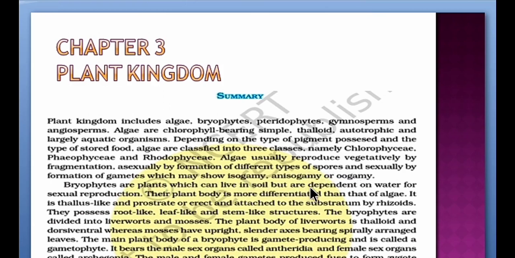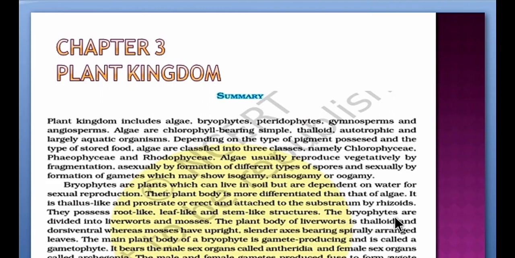Bryophytes are plants which can live in soil but are dependent on water for sexual reproduction. Their plant body is more differentiated than that of algae. It is thallus-like and prostrate or erect and attached to the substratum by rhizoids. They possess root-like, leaf-like and stem-like structures. The bryophytes are divided into liverworts and mosses.